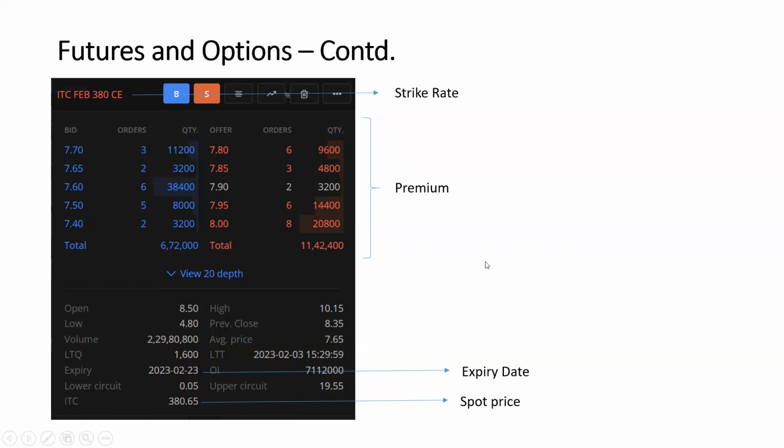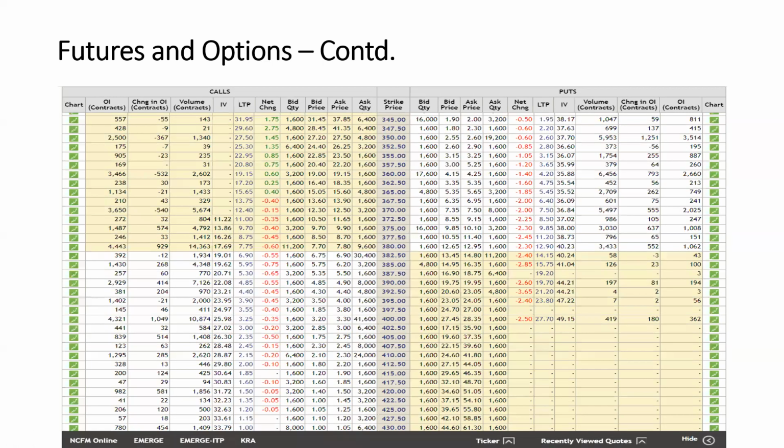For all the stocks, there is an upper circuit and a lower circuit. Those will be opened depending on the SEBI norms. See, this is how the option chain is depicted on the NSE exchange. The left-hand side, whatever you are seeing, is all call options. The right-hand side is all put options. OI is open interest, and then change in open interest for the day. Volume, IV is another thing. LTP is the value which is getting quoted, and net change from yesterday to today. Bids and offers. Similarly, for the put option, the same things are available.